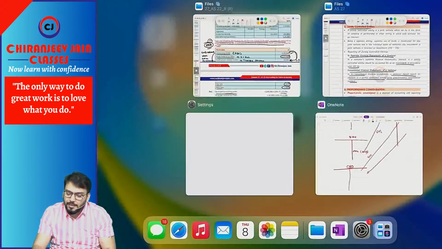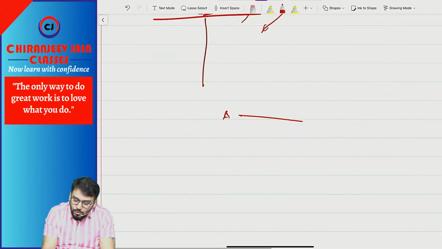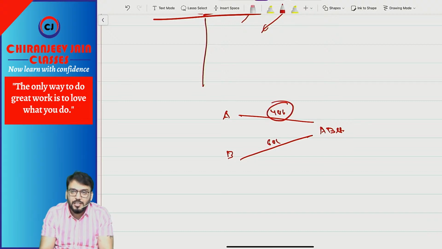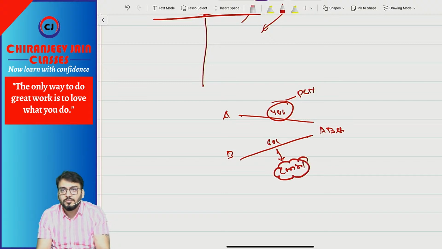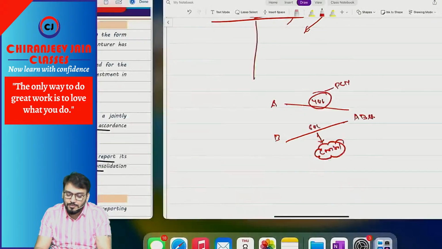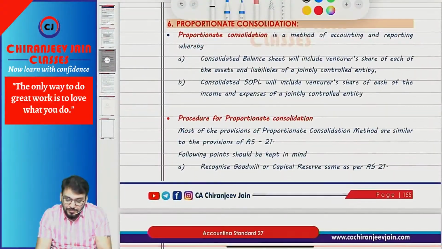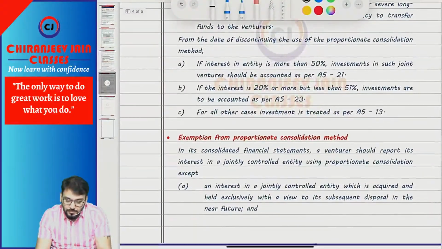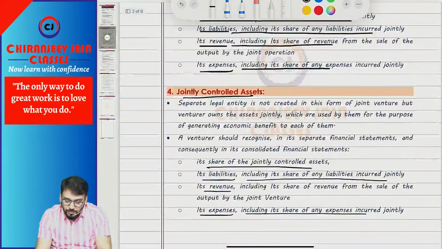Now one doubt will come. Sir, A holds 40% and B holds 60% in AB Limited. So sir, this we have understood, we will apply PCM. But because this will give rise to control now, it will be the definition of control. Yes or no? So one doubt will come. Sir, here we will apply PCM or full consolidation method. So one doubt will come now. Are you getting what I am saying? I hope you have understood this point. Some note is given or not given?